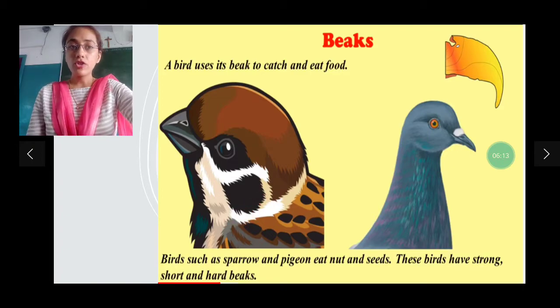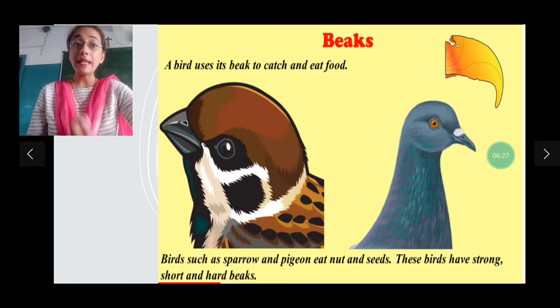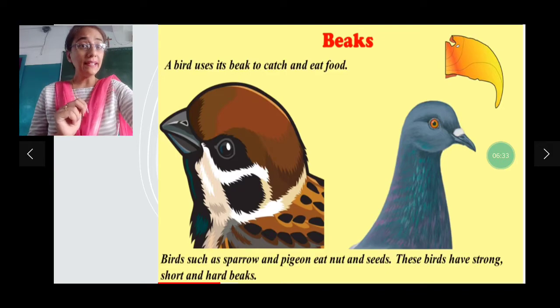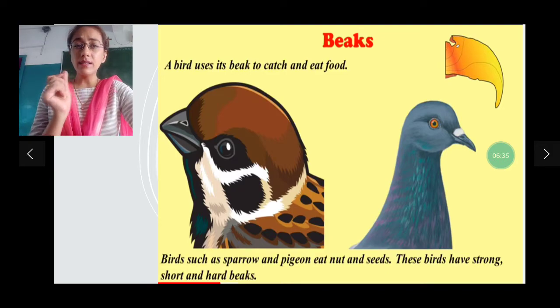Birds such as sparrow and pigeon eat nuts and seeds. These birds have strong, short and hard beaks. Now, sparrow and pigeons, what do they eat? They eat the seeds and the nuts. Hard nuts they eat.